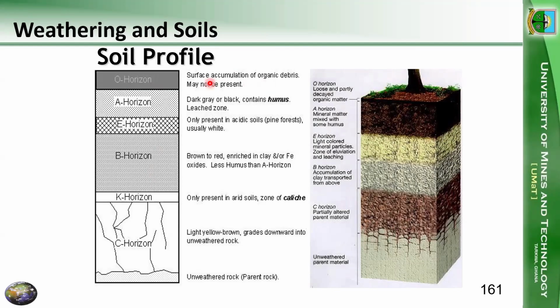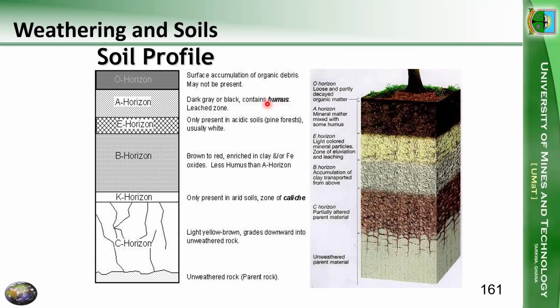So here we have surface accumulation of organic matter. All right. And this may or may not be present. In the A horizon, we see that we have a lot of humus. All right.